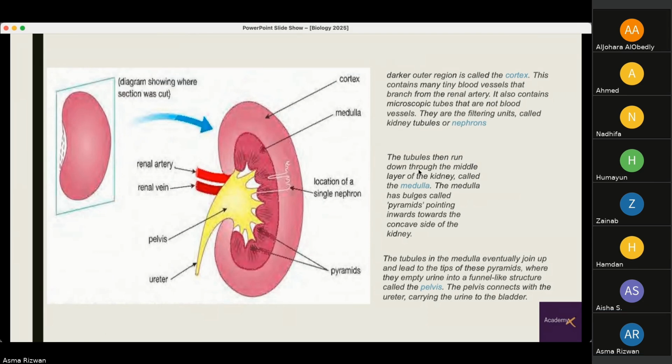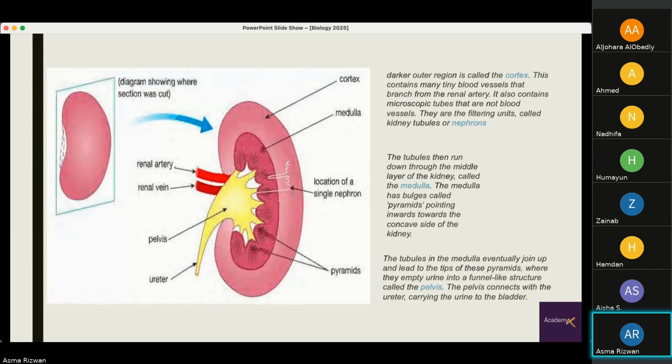The tubules then run down through the middle layer of the kidney, called the medulla. The medulla has bulges called pyramids. These are triangular in shape, pointing inwards towards the concave side of the kidney. The tubules in the medulla eventually join up and lead to the tips of these pyramids, where they empty into a funnel-like structure called the pelvis.